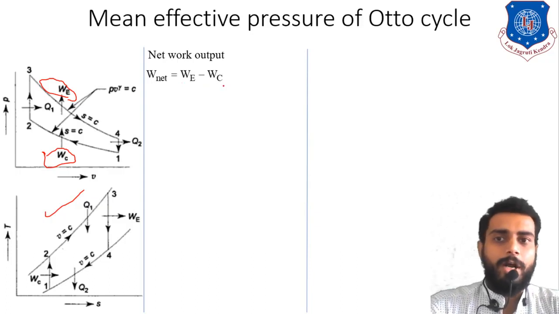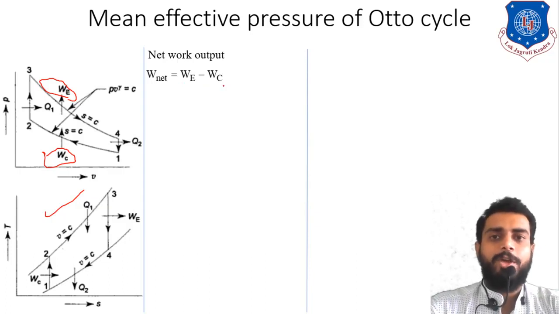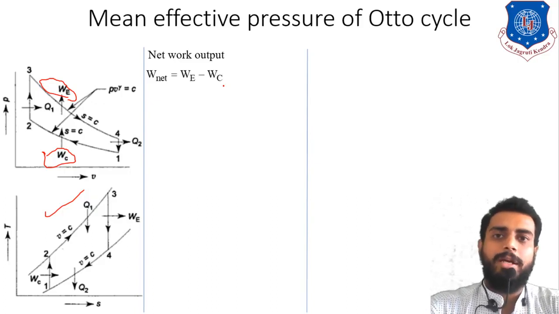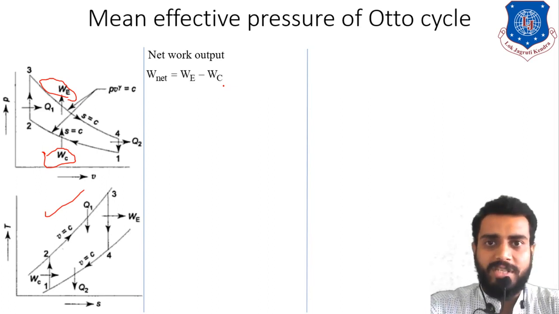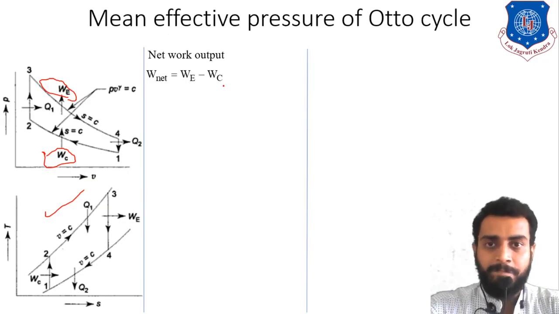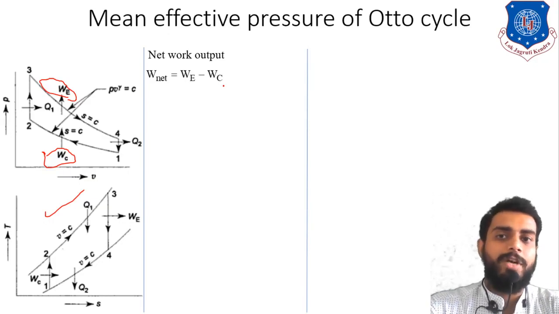So let's move forward. Now if you recall your first year level course, that is basic mechanical engineering, during that course you might have learned that for a reversible adiabatic process you can write work as equal to P1 V1 minus P2 V2 divided by gamma minus 1. So the same equation we are going to use over here also.